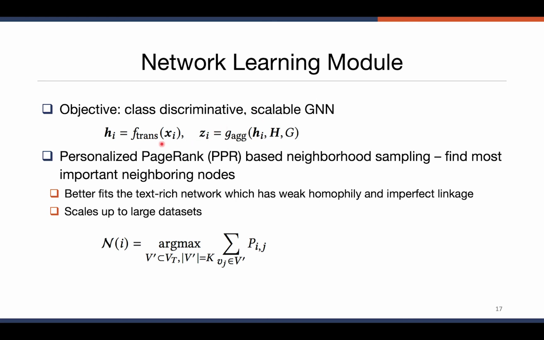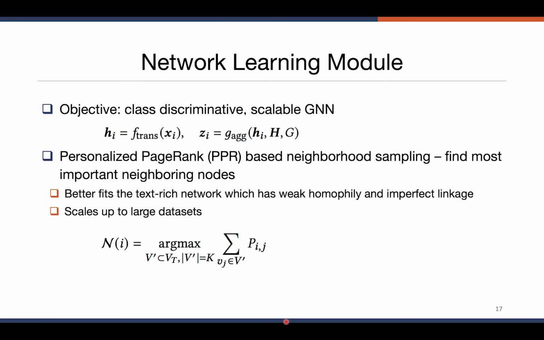For each node in the network, we first do a feature transformation on the node features. And then we apply an aggregation function on the node according to the network structure to aggregate features from its neighboring nodes. As we can see here, the aggregation function is actually a more interesting part in the GNN structure. For this part, we have two different strategies. The first strategy is a personalized PageRank-based neighborhood sampling strategy.